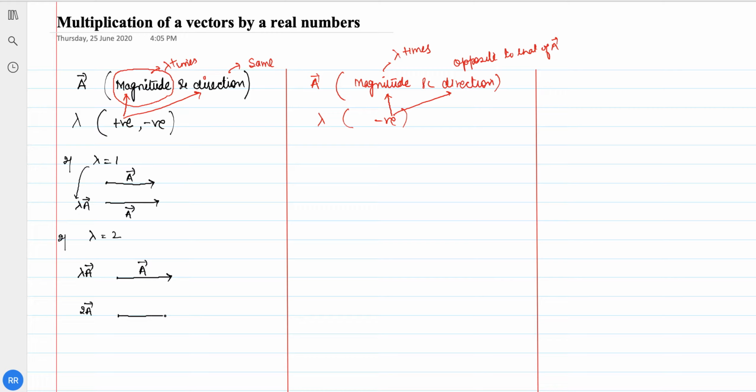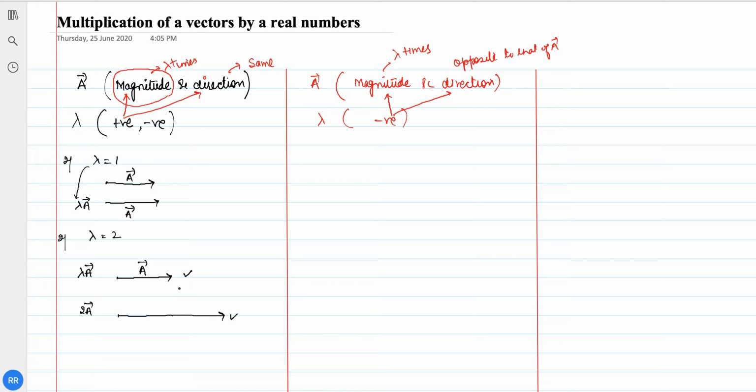The magnitude becomes 2 times, and I'm not using a scale, but you can estimate it. It is 2a, twice that of a. But as lambda is positive, the direction will remain unchanged. Both point in the same direction.